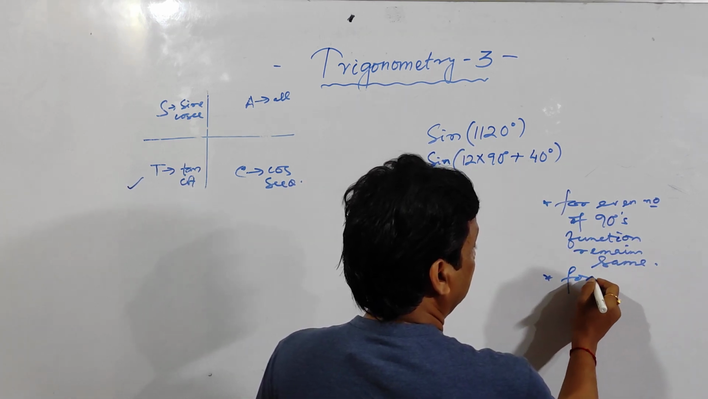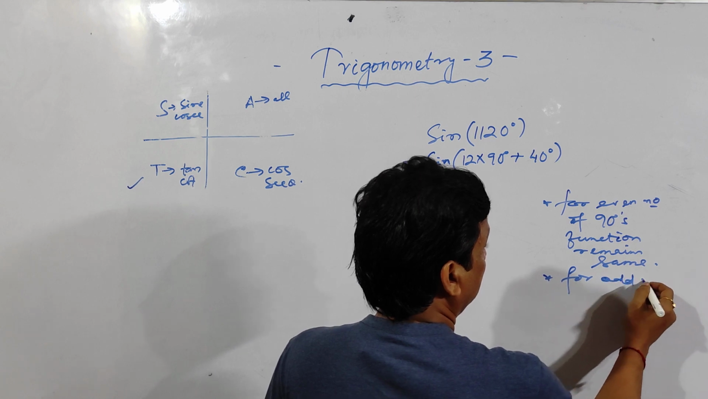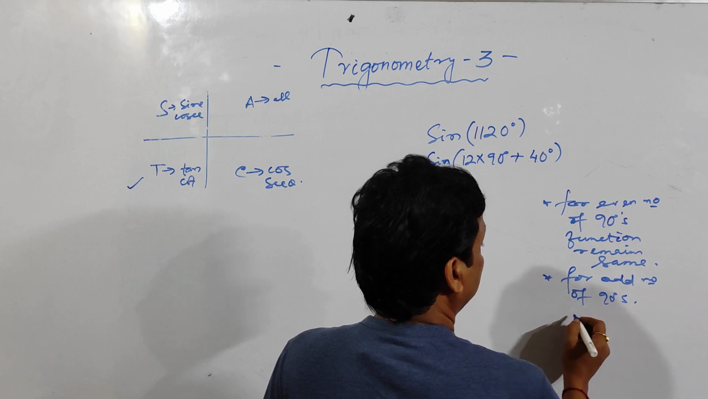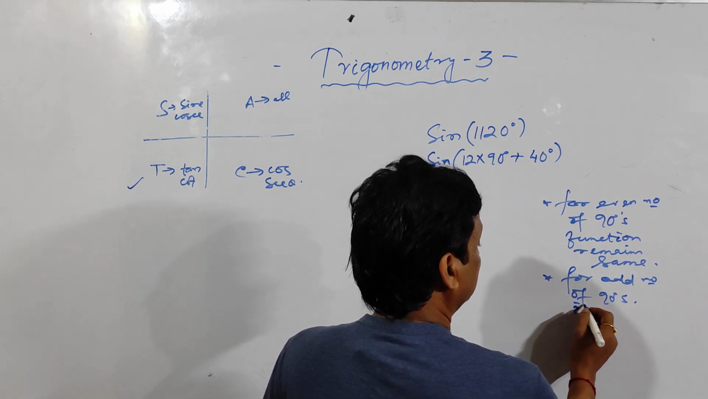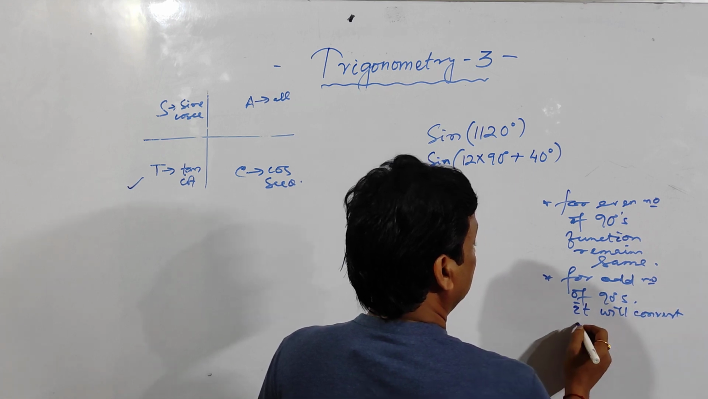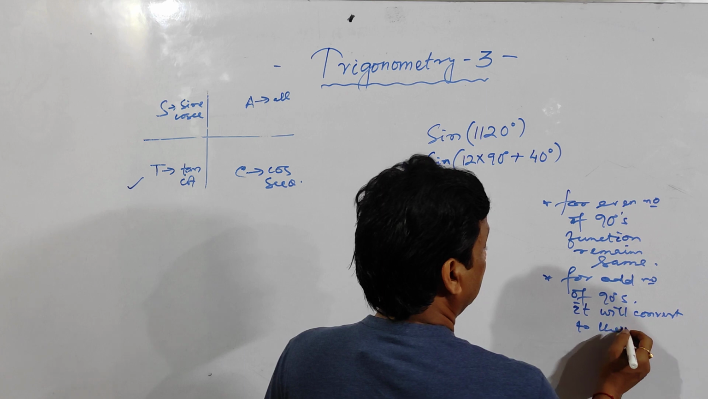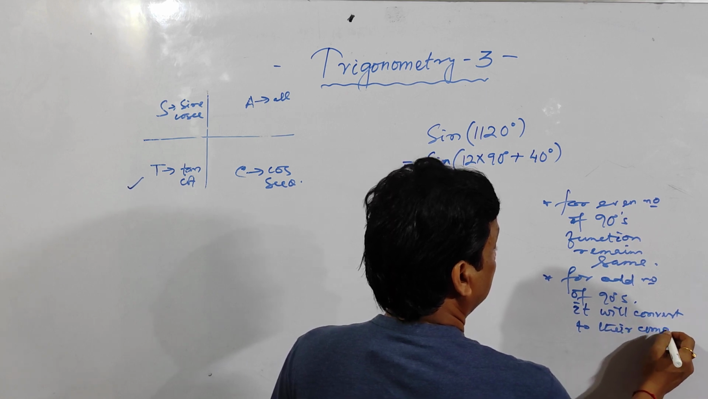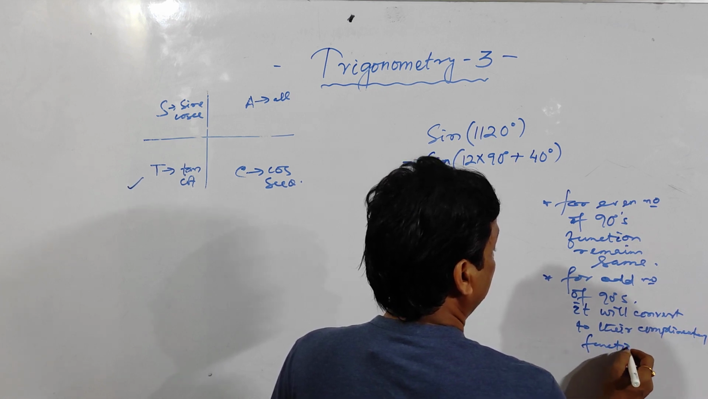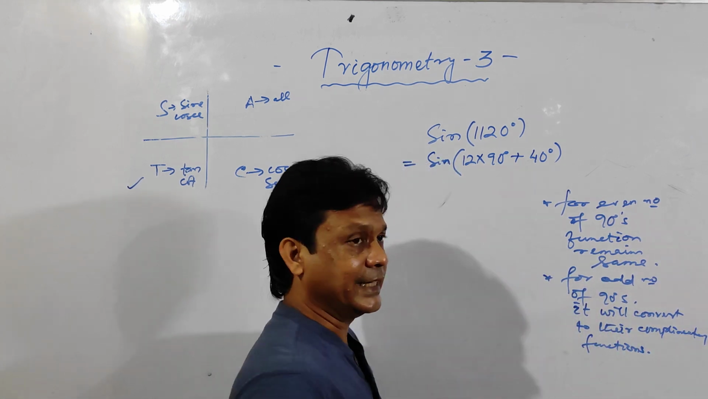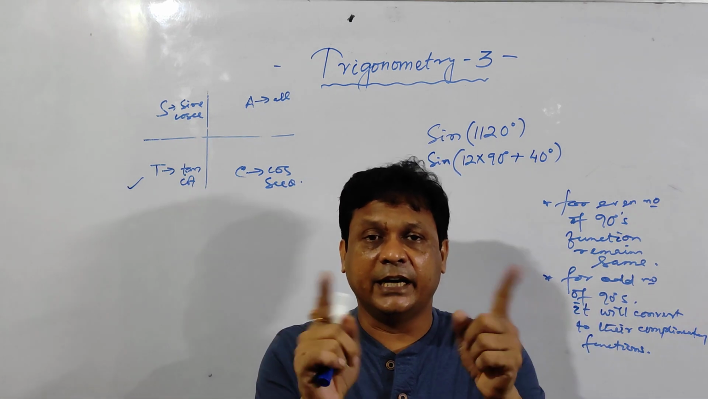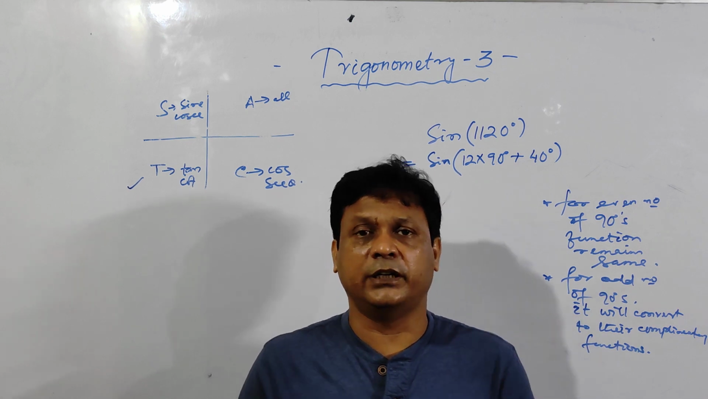And for an odd number of 90s, it will convert to the complementary function. The complementary functions I have already told you: sine and cos will be interconverted, tan and cot will be interconverted, sec and cosec will be interconverted.